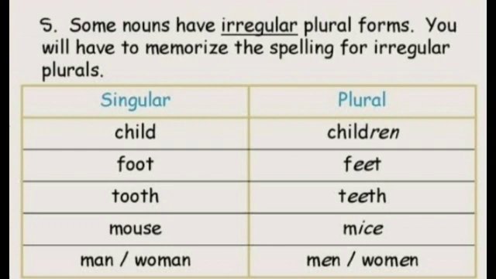Now we'll see the singular form tooth, whereas the plural form is teeth. Here the irregular plural form changes and we have to memorize the spelling too as it changes. Then again, mouse becomes mice here. Now man or woman. Here A is replaced by E, men and women.